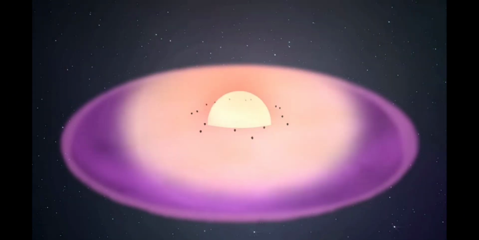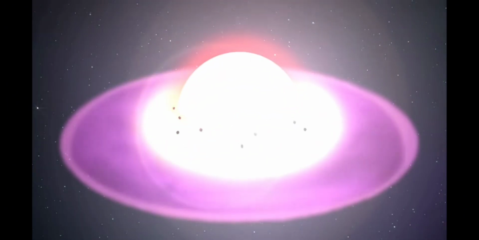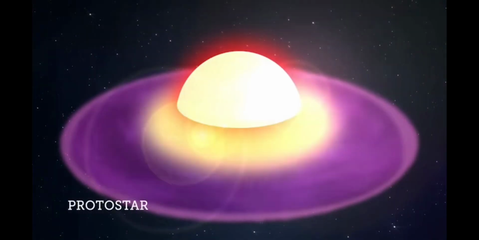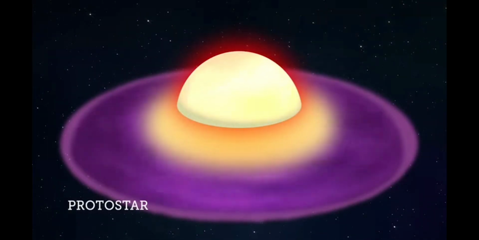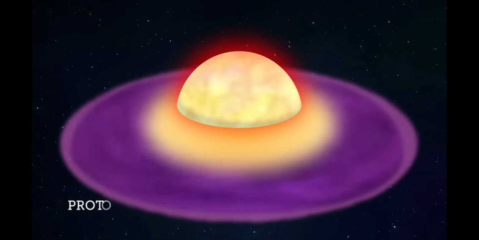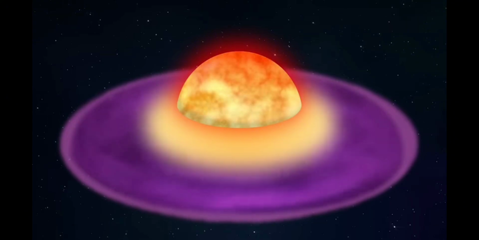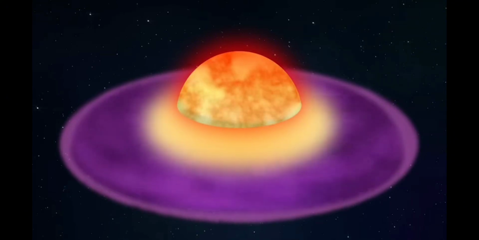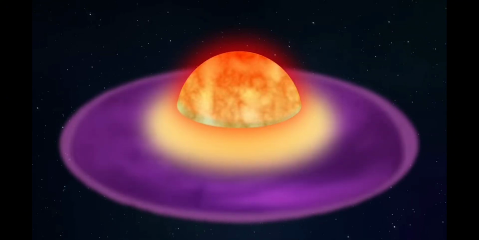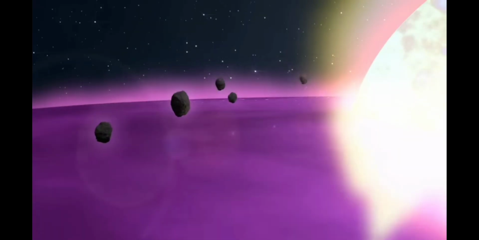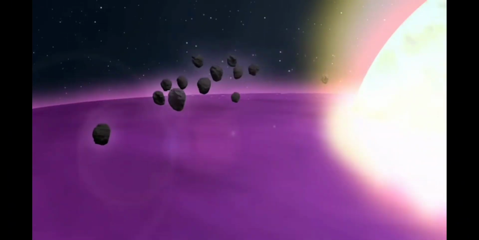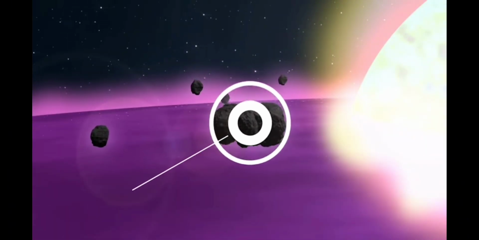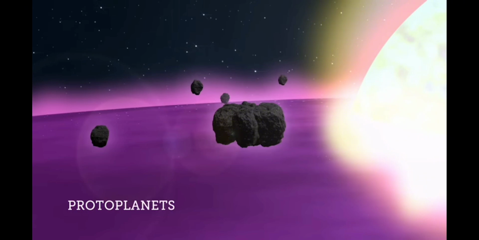A ball of hot gas formed in the center of the accretion disk, creating a protostar, also known as the Sun. Finally, when enough gas gathered in the center of the protostar, the pressure generated enough heat to fuse the atoms, forming a star. Outside the star, matter was forming into clumps of gas, dust, and rock, which created protoplanets. Protoplanets continued to grow as they trapped material in their gravitational fields.